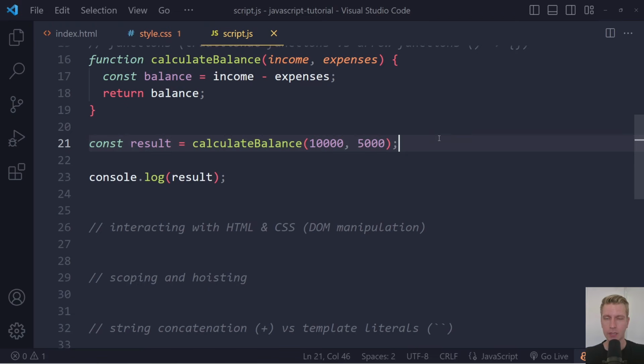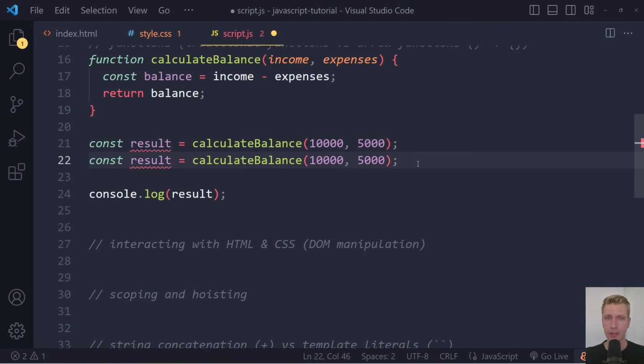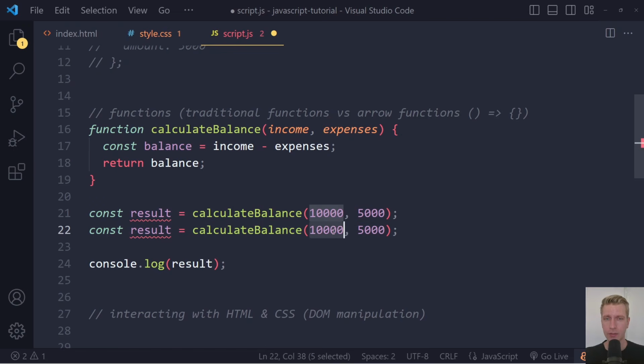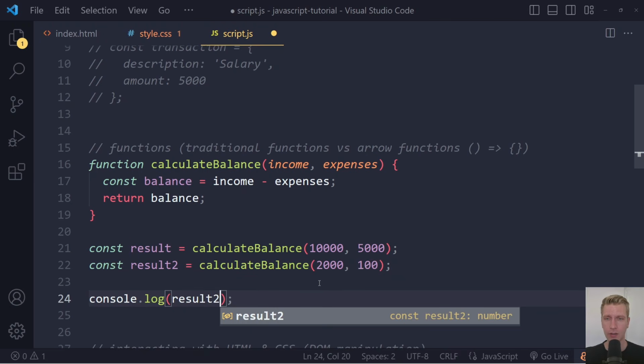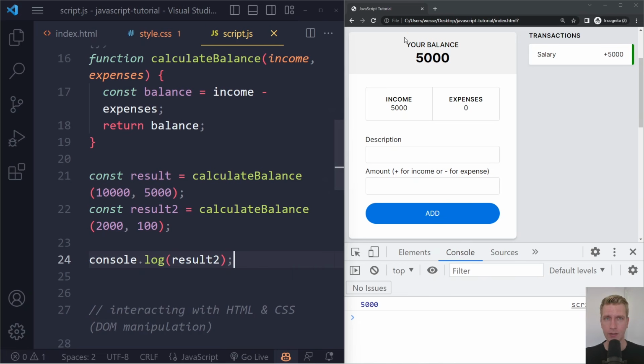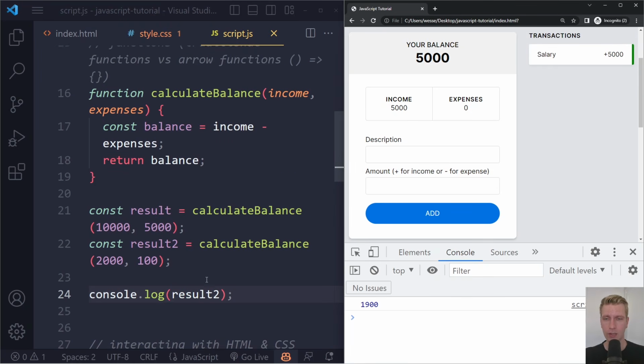And maybe I'm going to copy that line and paste it again. Maybe here we have some different numbers. We want to call it again. Maybe we have 2,000 and 100 for expenses. Now here, I'm trying to use the same variable name. You cannot do that, a variable name should be unique. So I can just say this is result number 2, and I can log result number 2 here. And if I then refresh here, we get 1900, which is indeed what you would expect.